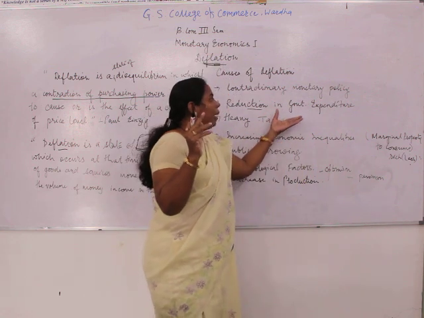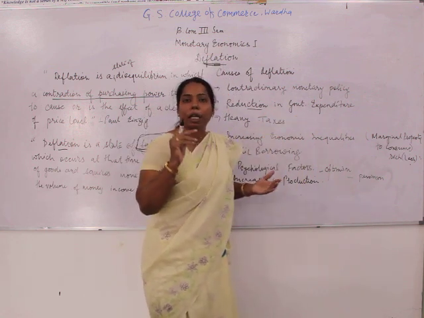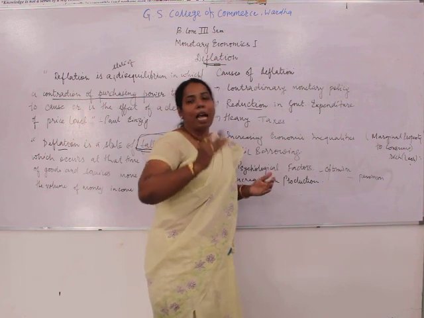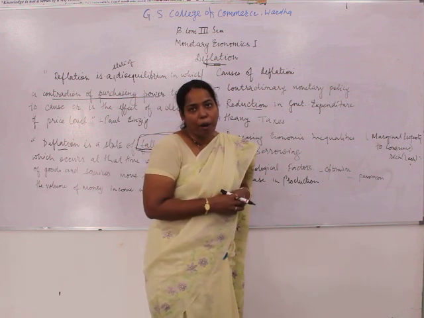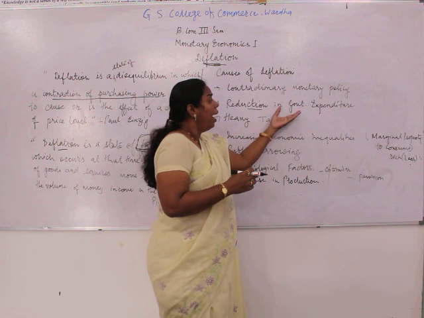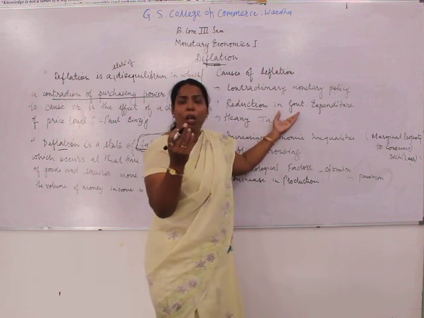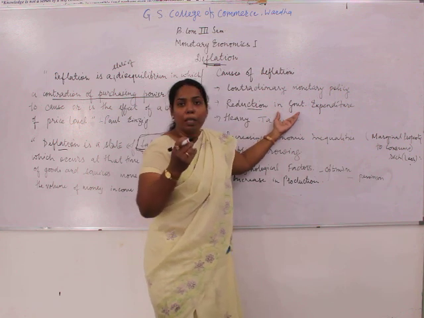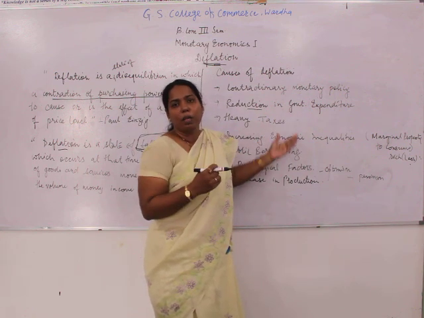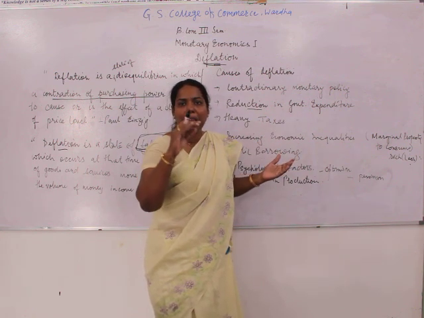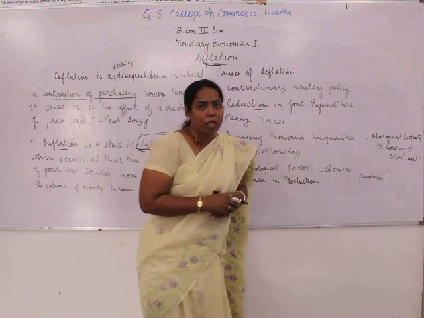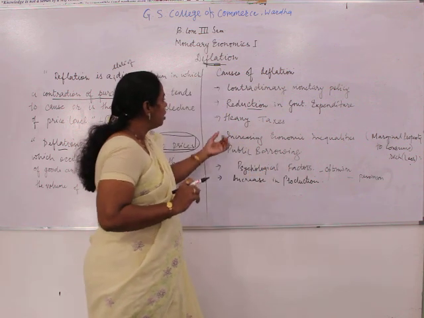If government expenditures are reduced, it will have an effect on employment. And when people have less employment or unemployment develops, their purchasing power will decline and their demand will decrease.